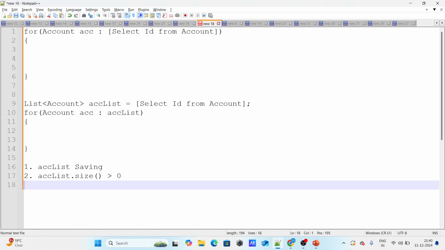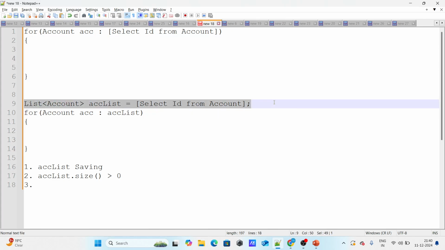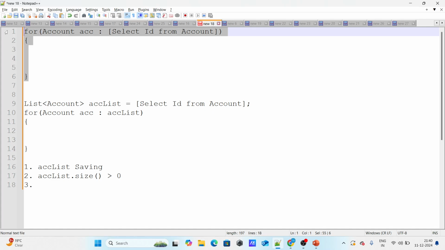And the third reason I said is that here you are querying the records and using them immediately. On the other hand, here you're querying all the records, whether you need them or not, it does not matter. Once you've queried the records, then you process them. So it's a double thing, right? You're querying the records, and after that you're again processing. Here you're querying and processing at the same time itself. So that's the reason why I went with the first for loop instead of the second for loop.